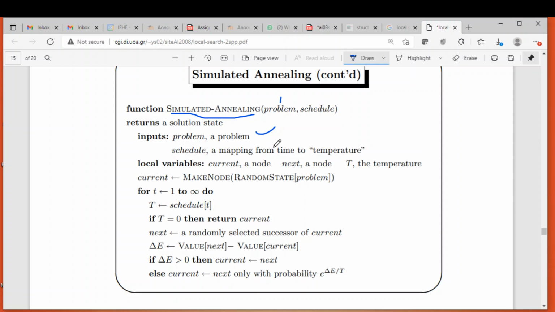So what is the schedule? It is a mapping from time to temperature. And there are local variables: current, the current node; next, the next node; and t, the temperature. Basically it is time that we are now calling temperature. So how much time it takes for the algorithm to find the solution. For t equal to 1 to infinity, we are doing this.